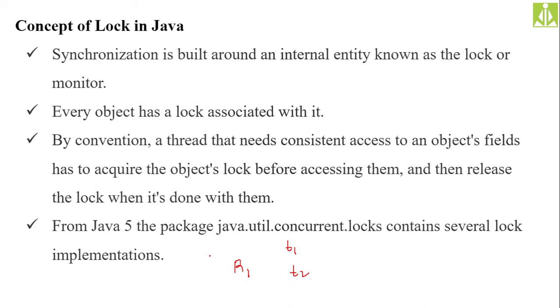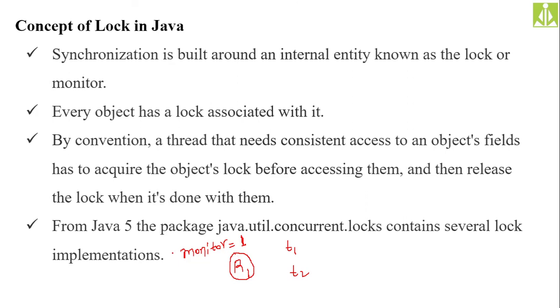So how will it work? They maintain a variable inside the computer with the name monitor, with some value, let us say 1. The value needs to be 1 in order to gain the access. So before gaining the access, T1 will check the monitor value. If it is 1, it will gain the access. So now T1 gained the access, and it will start accessing the resource.